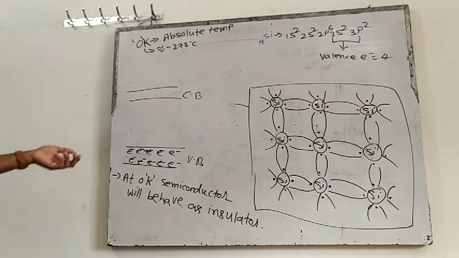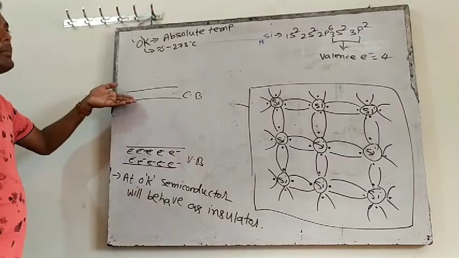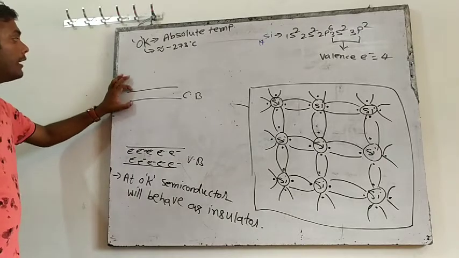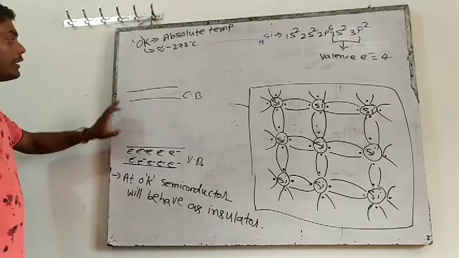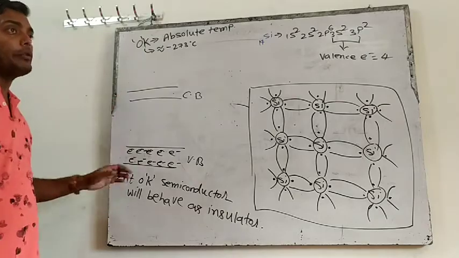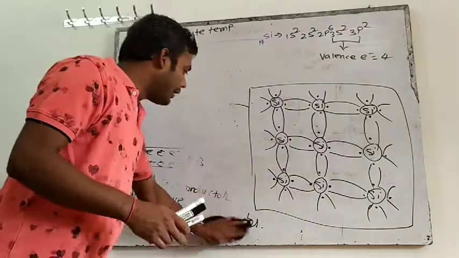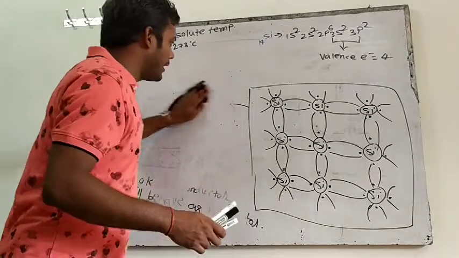How will we define the conduction band? Conduction band is a band which is present above the valence band. So valence band के ऊपर जो band हो उसी को क्या बोलते हैं? Conduction band. I think these concepts are clear.